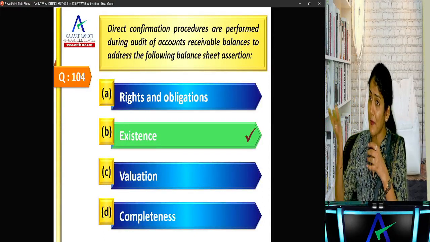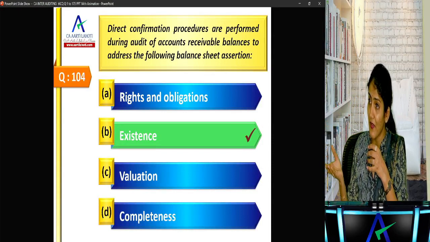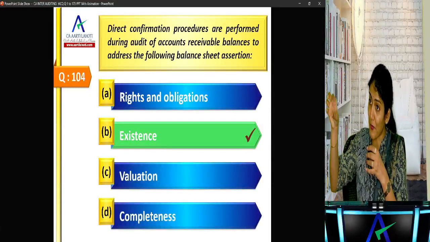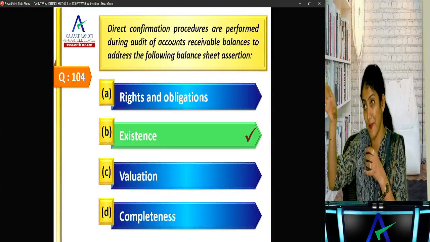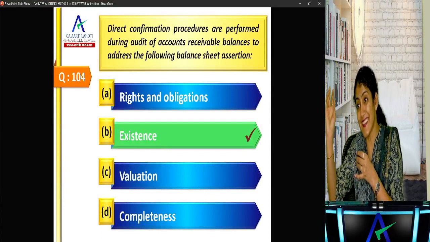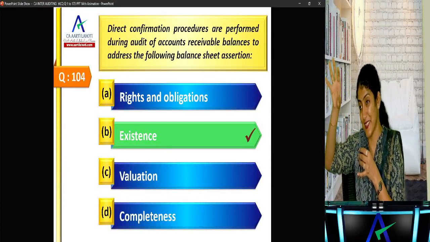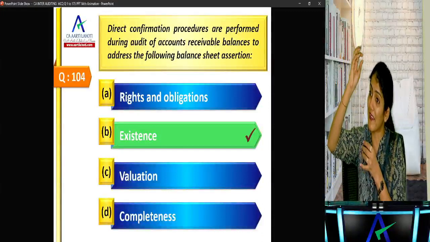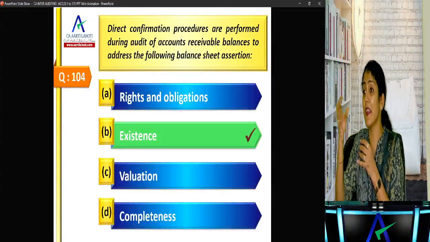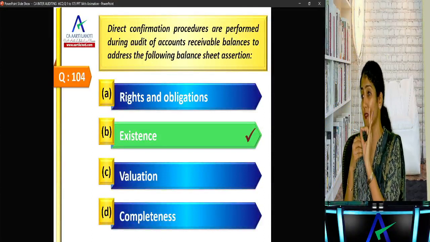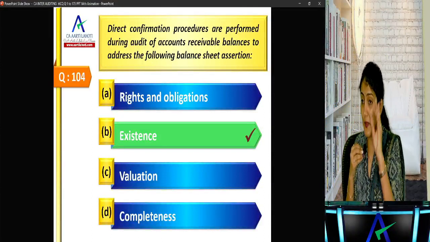So that is debtor balances. Whether the debtor really exists, whose balance is being reflected, that way. The balance here is not the focus on the amount. The question focuses on the accounts receivable. That is the existence, and it is told in SA 505. External confirmation is a very strong evidence to the assertion of existence, but a very weak evidence to the assertion of valuation.